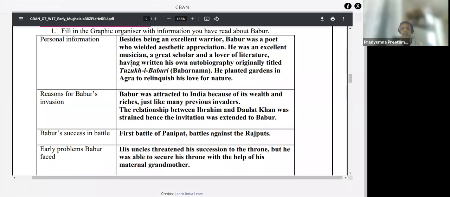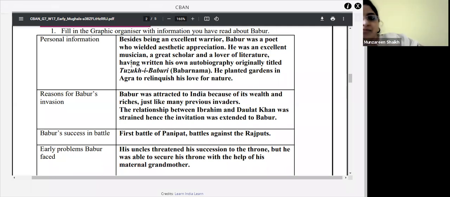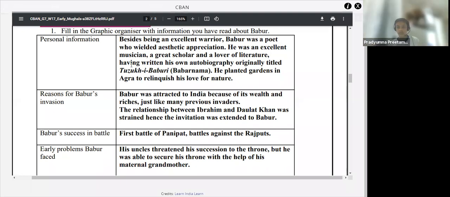Because of the wealth and riches. Okay, very good. India was rich at that time. Daulat Khan had invited him. Yes, very good. Bhavya, you have also given the correct answer. You remember Daulat Khan had invited Babur to defeat Ibrahim Lodi. That was also one of the reasons why he invaded India, and the other reason, as Pradyumna rightly said, was the wealth and the riches.